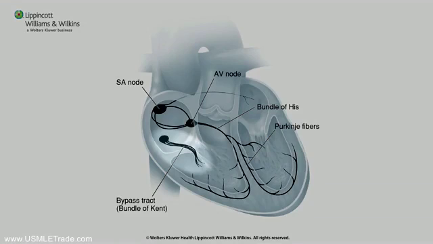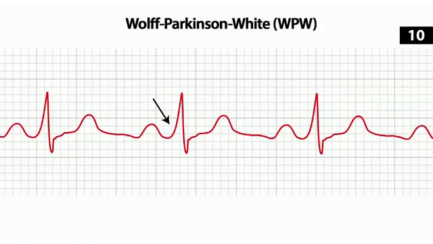Now, there are lots of different accessory pathways, but the bundle of Kent is one of the more common and well-known ones. As a result, you have an early ventricular depolarization that looks like a delta wave. So a portion of the ventricle is actually depolarizing before the signal gets to the other part of the ventricle through the AV node and the bundle of His, the Purkinje system. As a result, ventricles begin to partially depolarize earlier, giving rise to that characteristic delta wave.